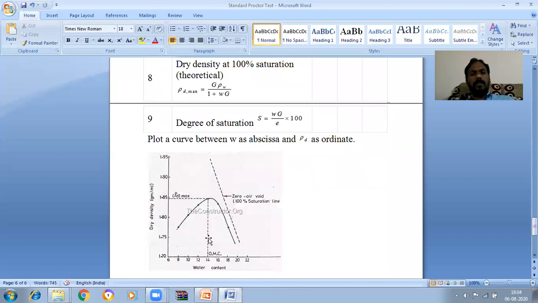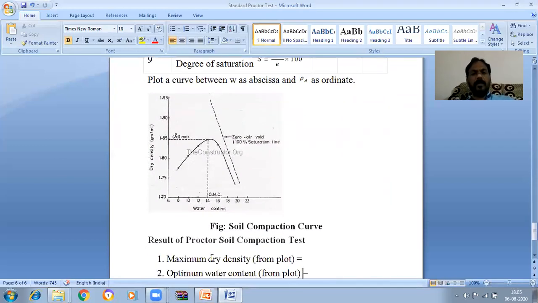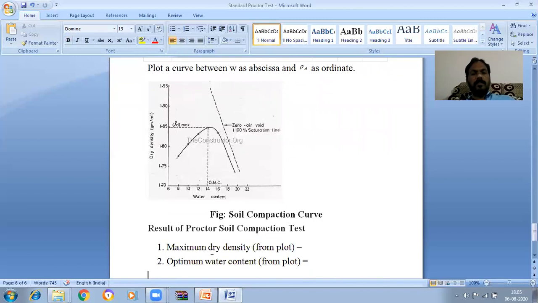From this, at which water content is the maximum dry density attained? The dry density slowly increases, reaches 1.85, and then decreases again. At that maximum dry density, the corresponding water content is the optimum moisture content, OMC. So from the Proctor soil compaction test, we get the maximum dry density and the corresponding water content, which is known as optimum moisture content.